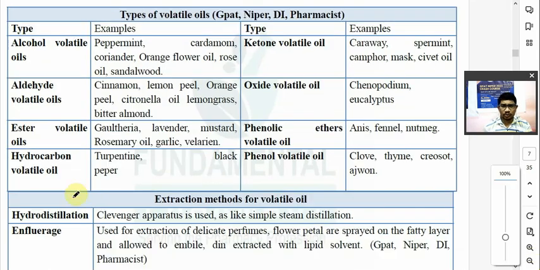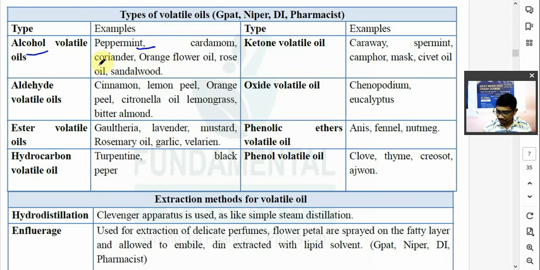Now types of volatile oil. ठीक है, ये volatile oil are also component of terpene because terpenoids are present in the volatile oil. इसके ऊपर भी क्वेश्चन आता है, types of volatile oil. So it may be either alcohol volatile oil, aldehyde, ester, hydrocarbon, ketone, oxide, phenolic ether volatile oil. So alcohol volatile oil present in the peppermint.